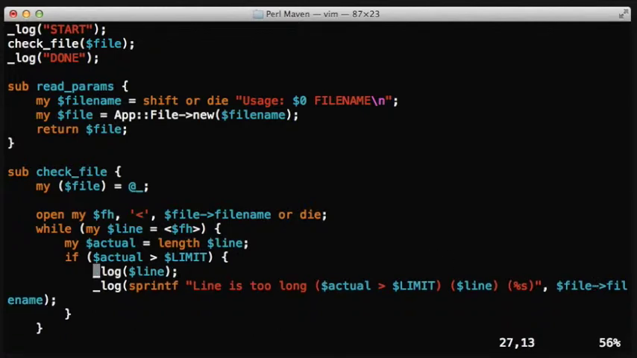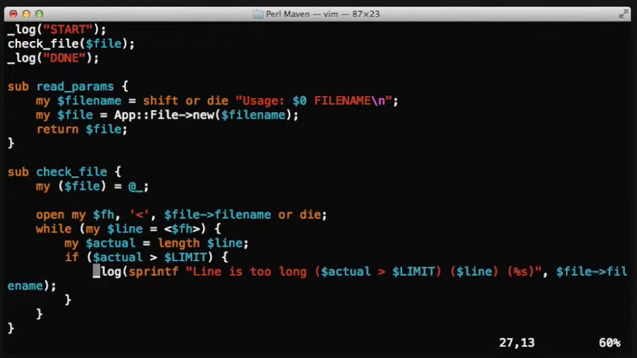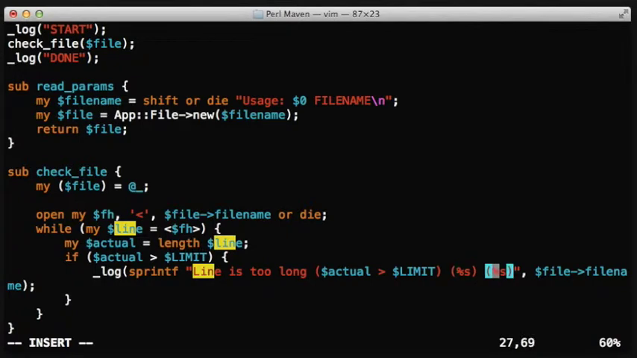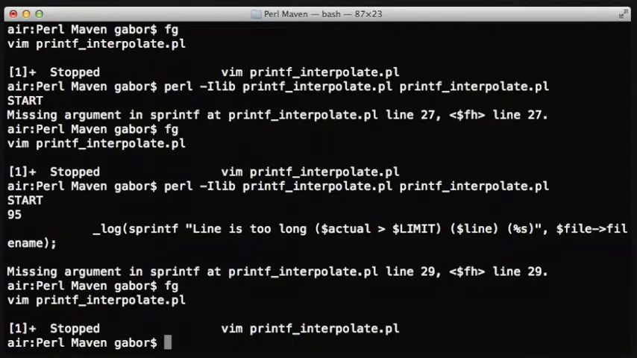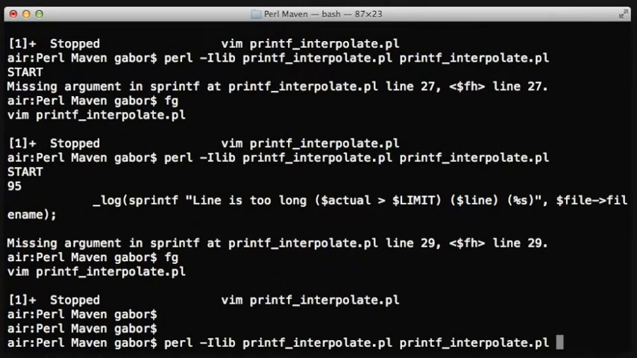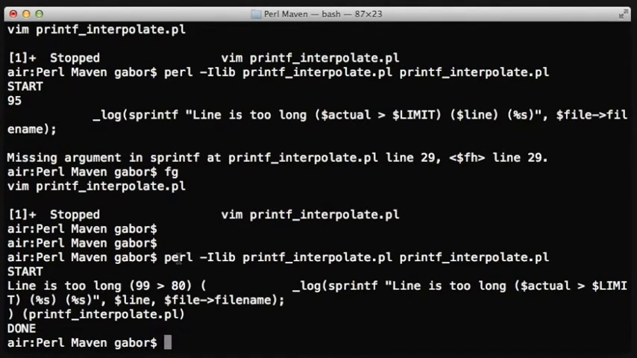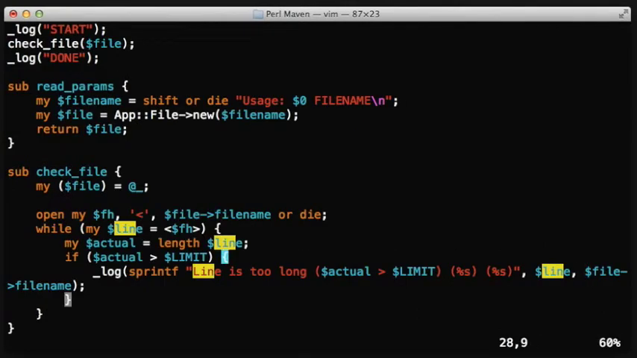So the solution is that instead of putting in the $line and interpolating the value of that variable, we put in a placeholder there and pass $line as a parameter to printf. Running the script again, now you can see that we have the start and the warning that we were expecting with the file name within parentheses. That's perfect, and then the done message.